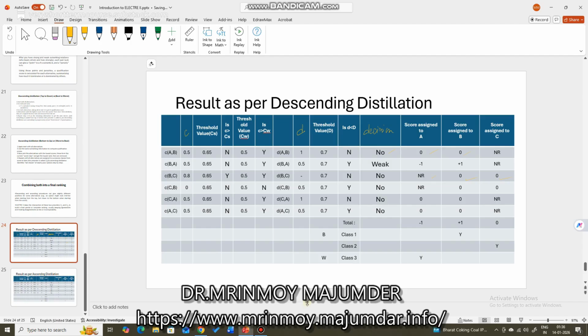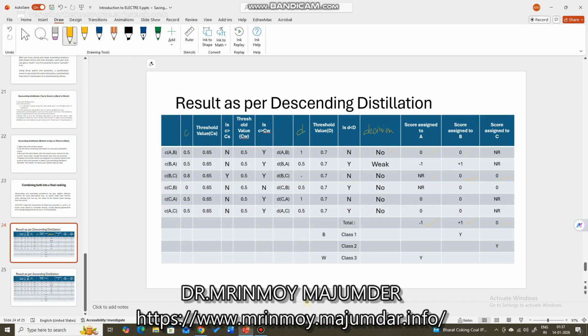The score is zero. If there is outranking, the alternative which outranks the other alternative gets +1 and the other alternative gets -1 because it was outranked by that alternative. So accordingly, we assign scores, and when all the scores are assigned, you see the total score of A becomes -1, the total score of B becomes +1, the total score of C becomes 0.